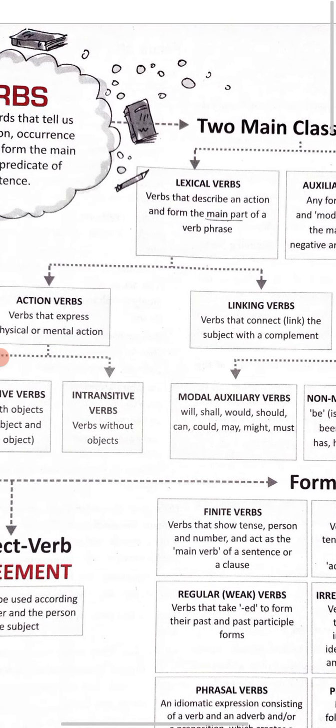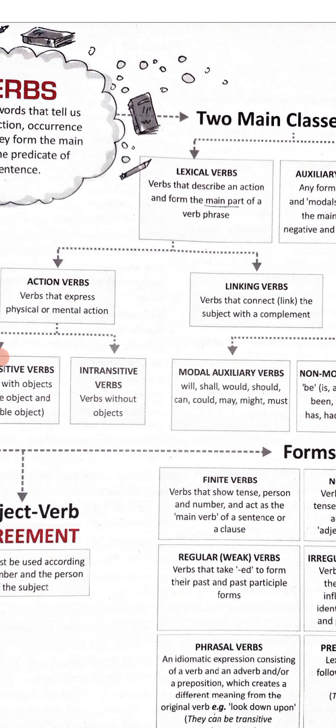Now the lexical verb is further divided into action verb and linking verb. The action verb talks about an expression which is done either by physical or by mental action. It means either you are talking about a physical action like running, swimming, or a mental action which is not visible, yet you are performing it directly or indirectly.